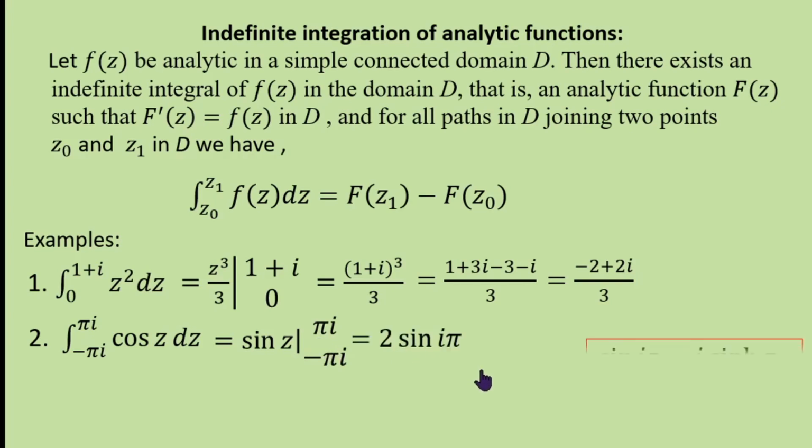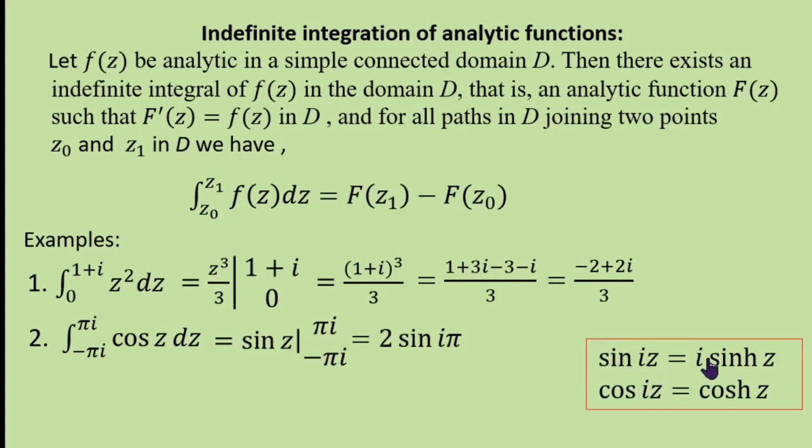And we know the formula sin(iz) is i sinh z. Just remember these formulas: cos(iz) is cosh z, but sin(iz) is i sinh z. And hence it is i into 2 sinh(pi). And 2 sinh(pi) is nothing but 23.097, which you can find using a calculator. So the answer is 23.097 i.